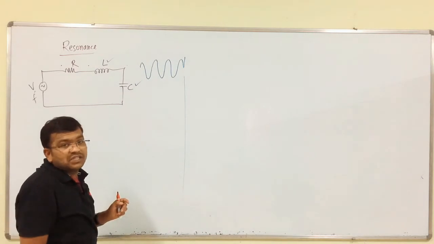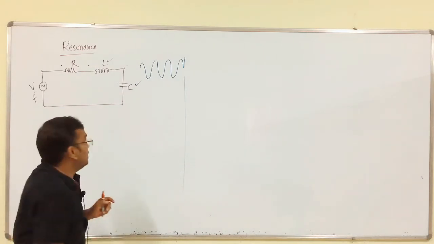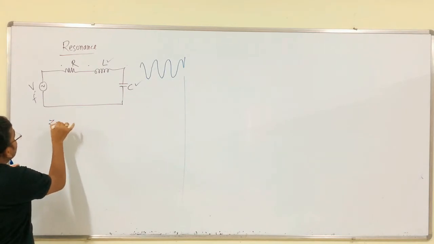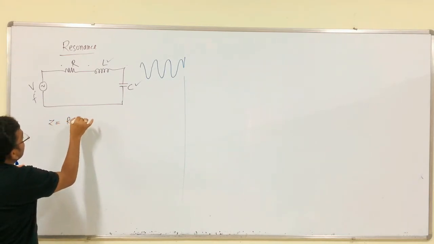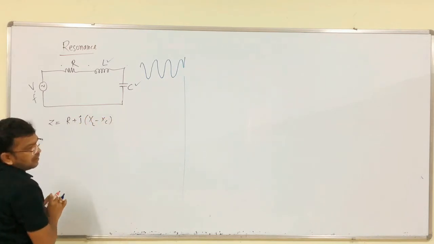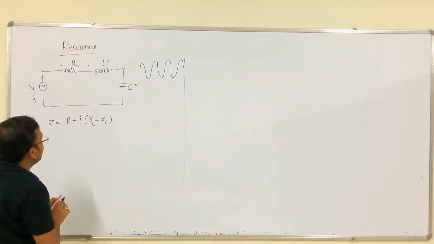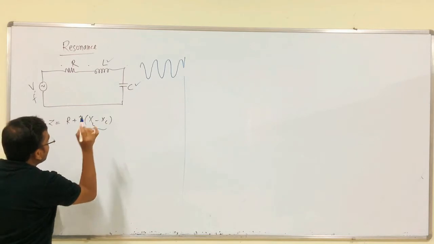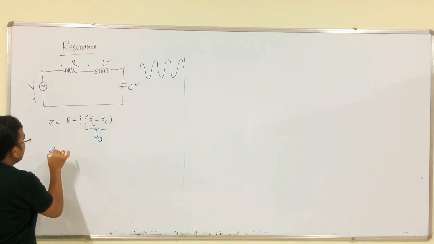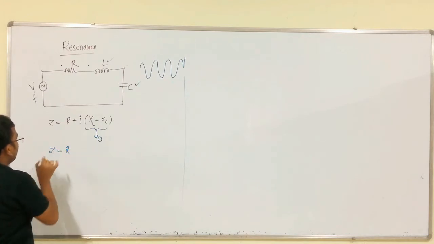We all know that the impedance is equal to R plus j into XL minus XC. This is the series RLC circuit. We all know that under resonance condition, the net reactance should be equal to 0, that is Z is equal to R.